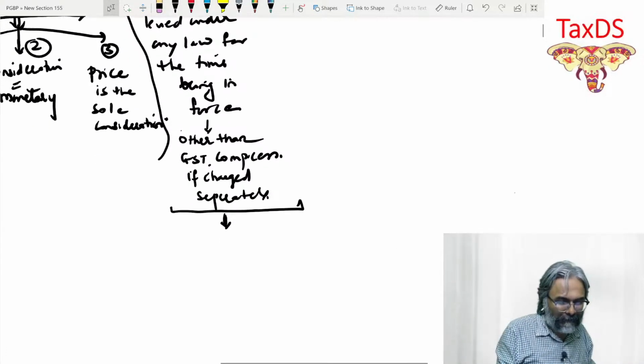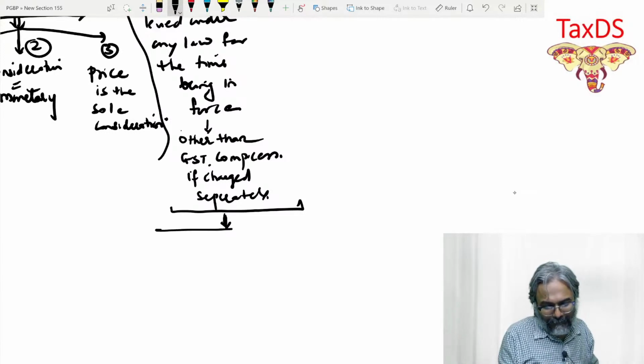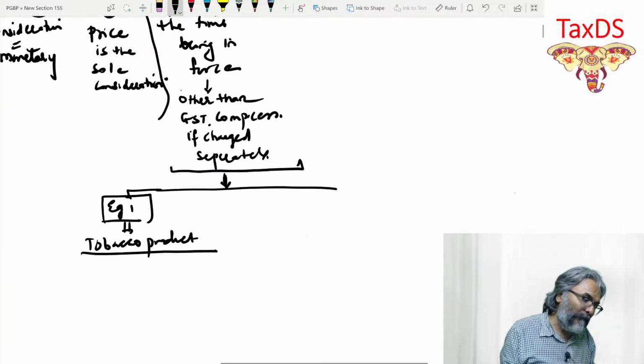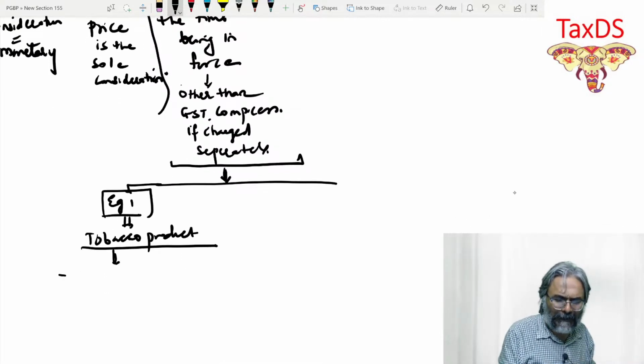So in this context, the first example is tobacco product. Like I told you in my initial lecture, the basic selling price is 1 lakh.